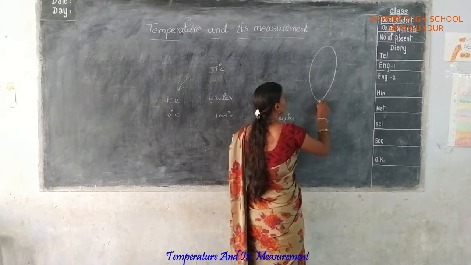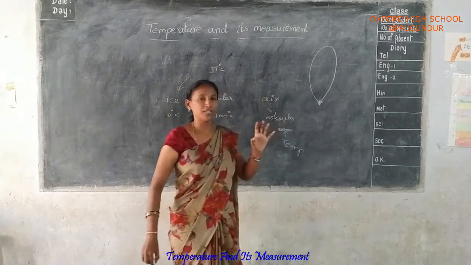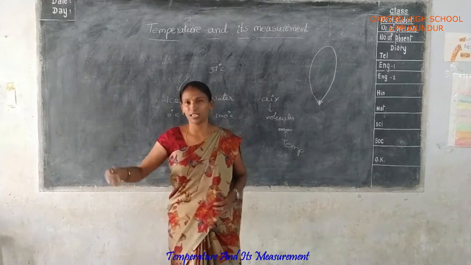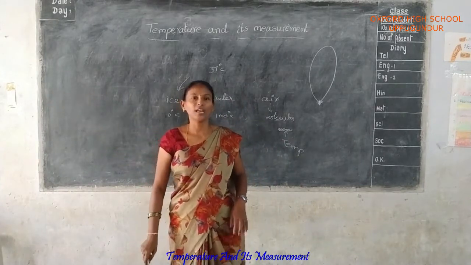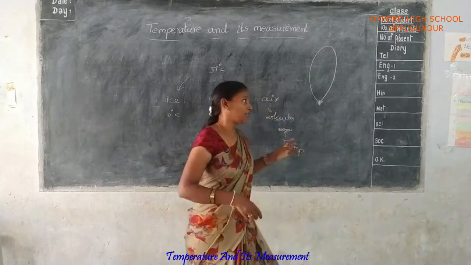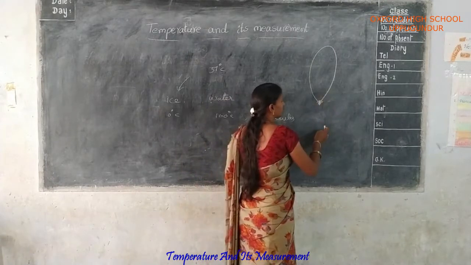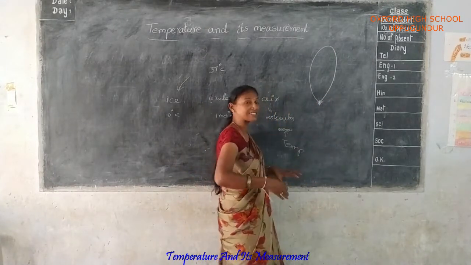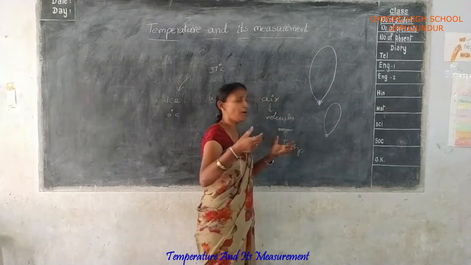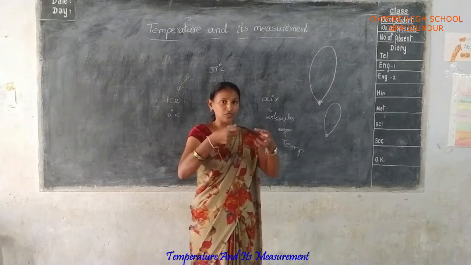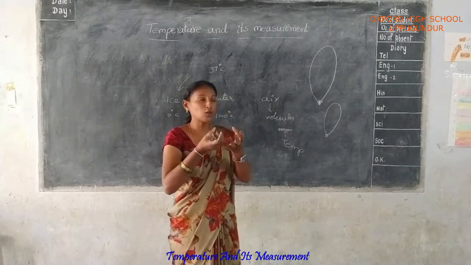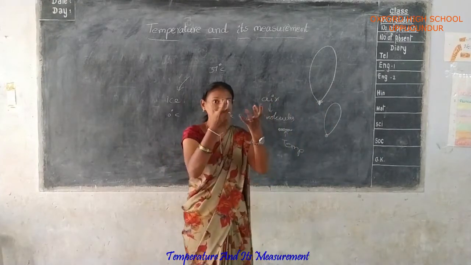Take one balloon. Okay. You keep this balloon in a refrigerator and keep one more balloon outside in sunlight. Now observe the two balloons after 5 or 10 minutes. In the refrigerator, the balloon gradually decreases in size, because the molecules come closer together. So automatically the size gradually decreases.